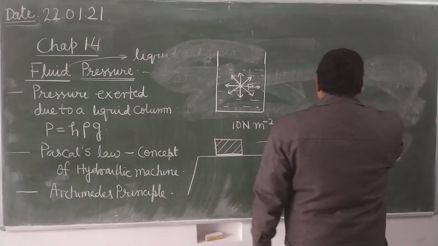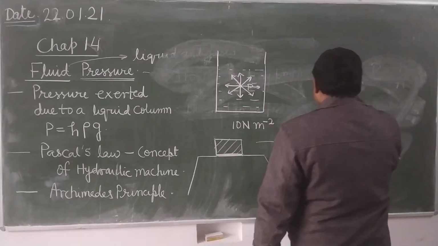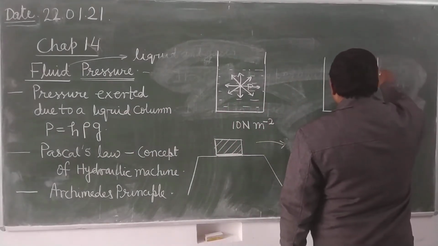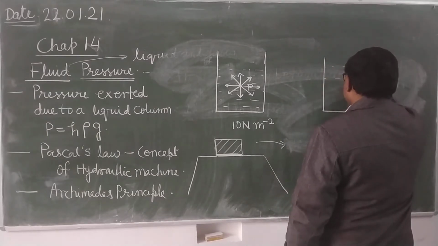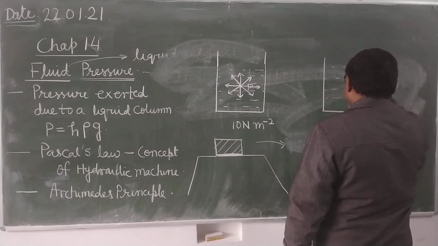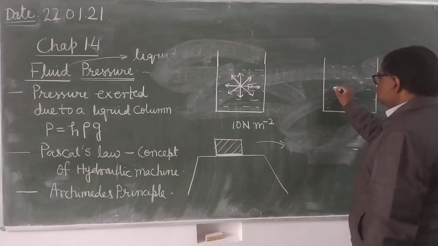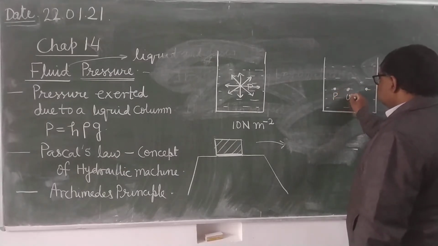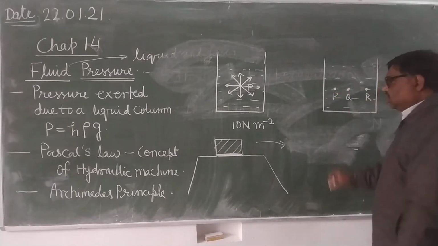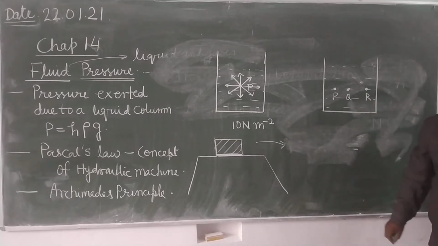Now there is one more law of liquid pressure. There will be the same pressure at all points situated on the same horizontal level. Suppose these are some points P, Q and R. They are situated on the same horizontal level. There will be the same pressure.